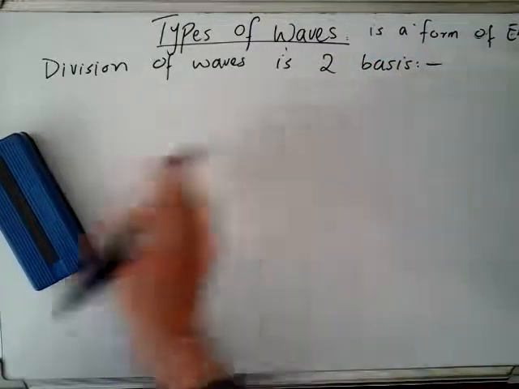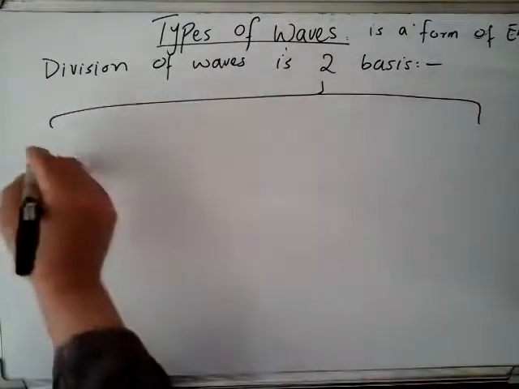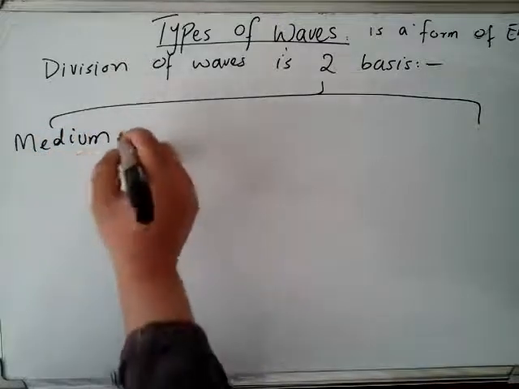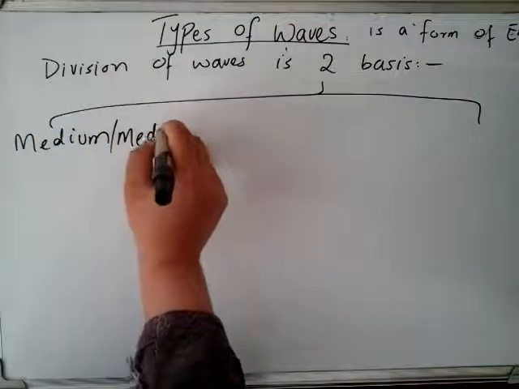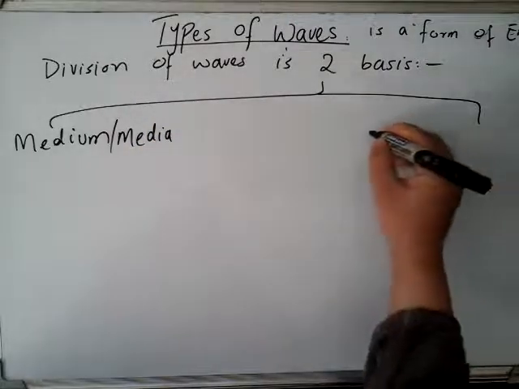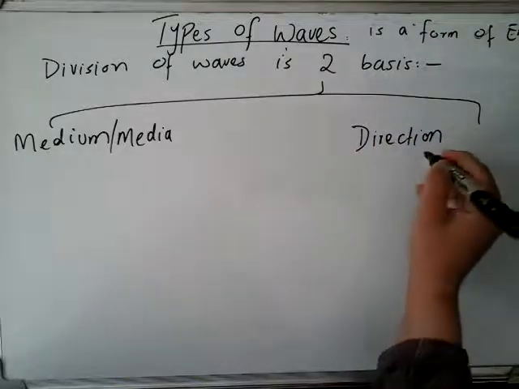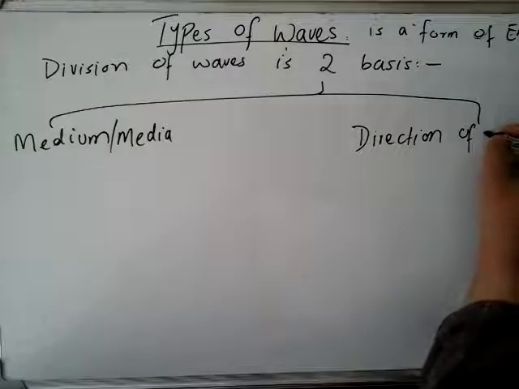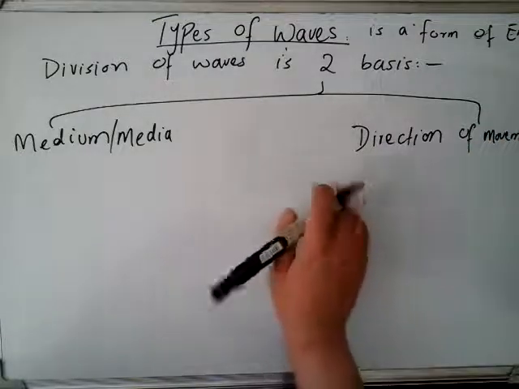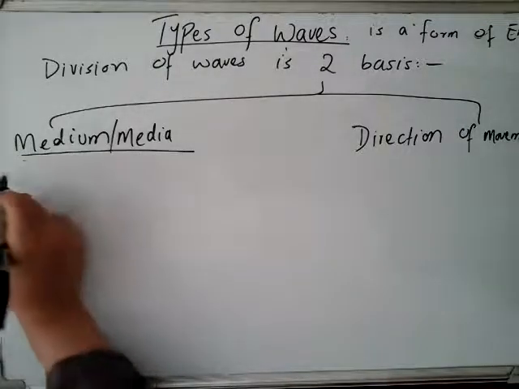Okay, so one is on the base of medium or media, and another one is on the base of direction of movement. Okay, how the wave moves. On these two bases, waves are divided. According to medium, on the base of medium, waves are of two types.